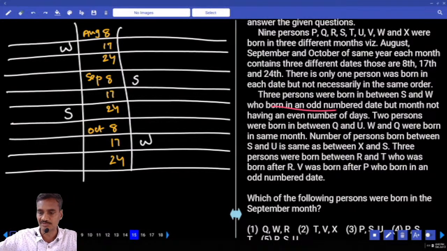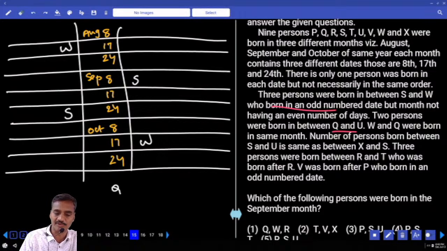Now 3 persons between S and W, and 2 persons between Q and U. Now in between Q and U, how many people? Exactly 2. W and Q were born in the same month. As W and Q were born in the same month, we cannot have Q at this place, because then Q and U and S would be in the same place, which is not possible.